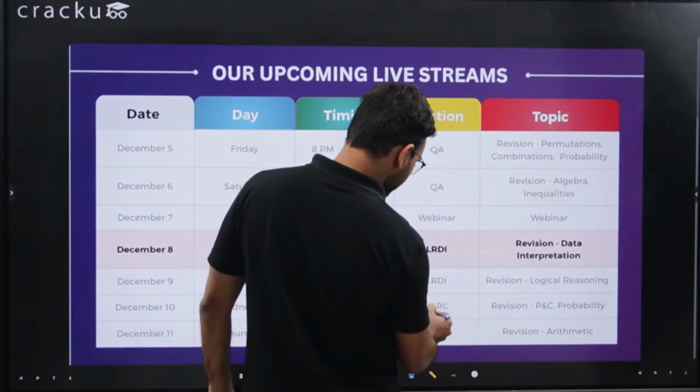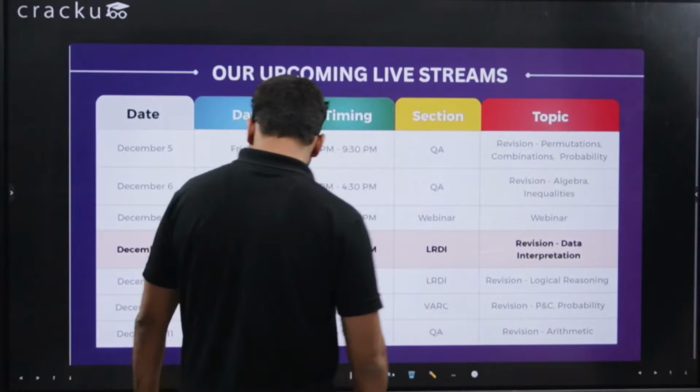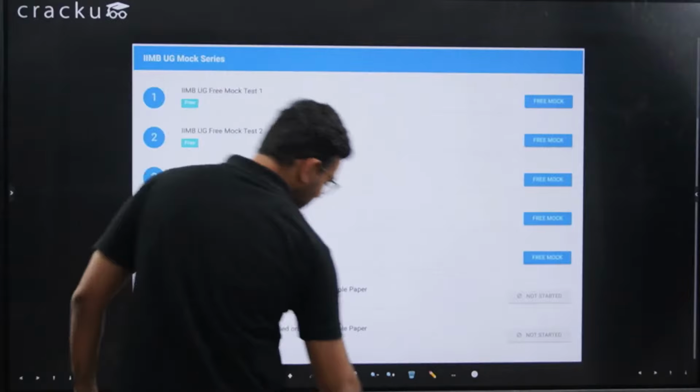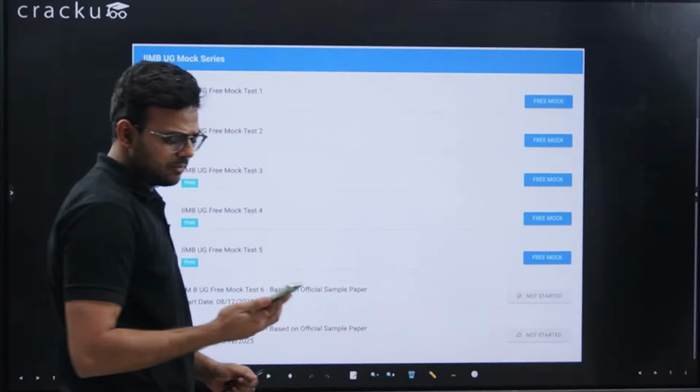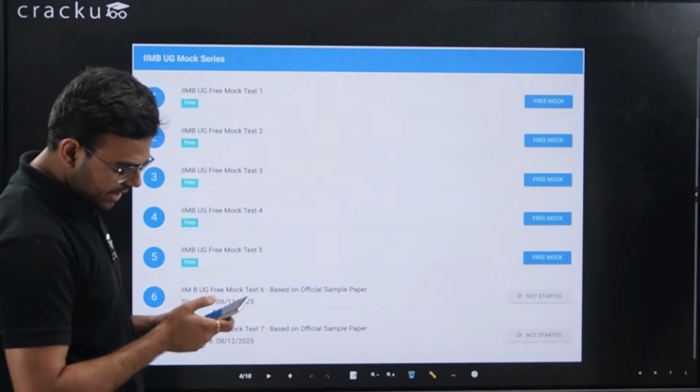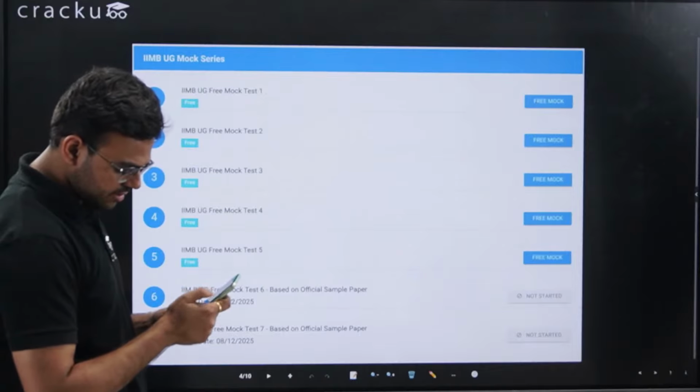Then day after tomorrow we have arithmetic, and we have a session on VRC. So this is about the upcoming sessions. Then we have the free mocks. I am very much hoping that you have given all the free mocks up till now. Also, if you have any doubt, you just ask on the chat box.